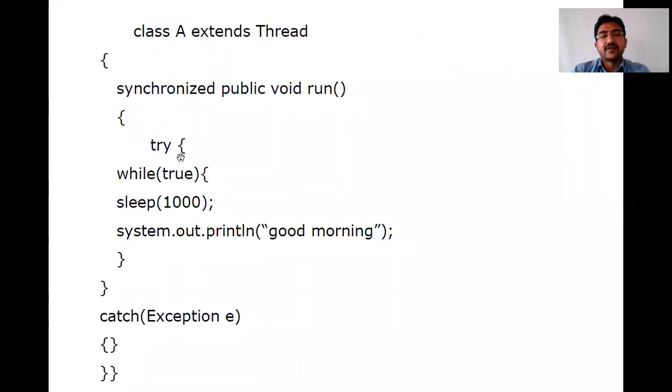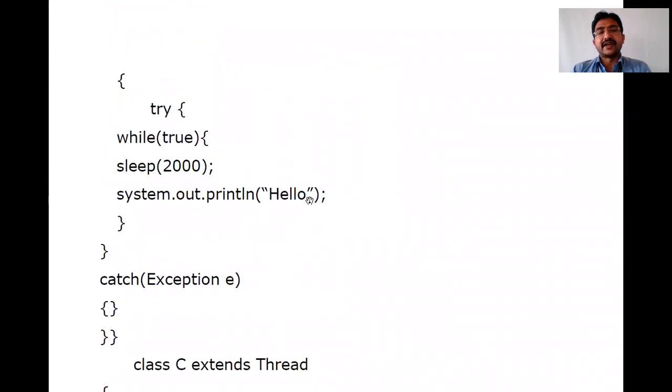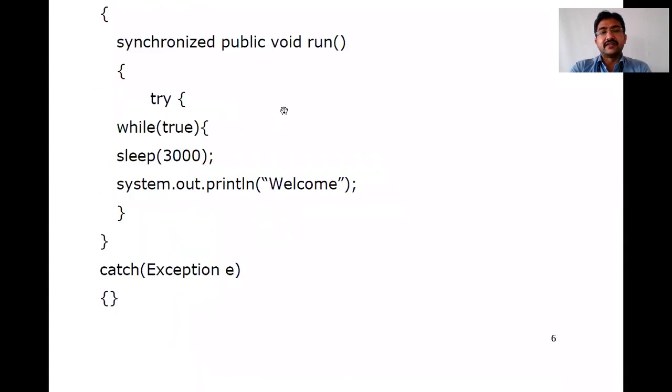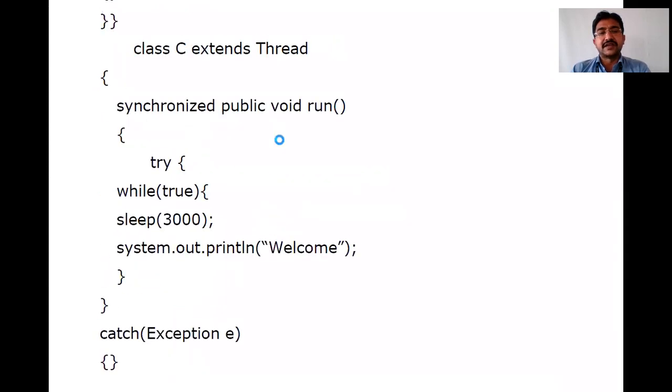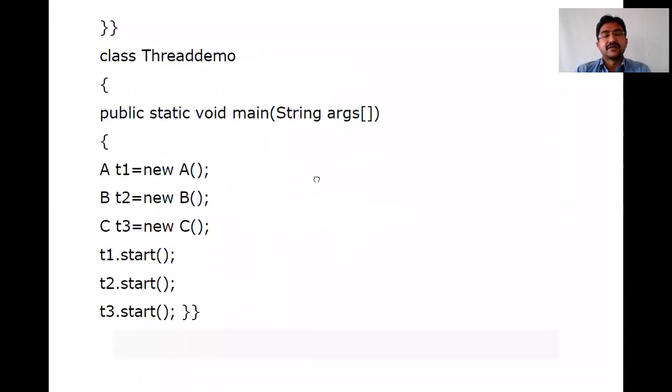In run, it calls the try and sleeps. For every 1 second, it displays good morning. In the first second it goes to sleep, and once it wakes up, it displays good morning. We create T2 for class B: for every 2 seconds, it displays hello. And T3 for class C: for every 3 seconds, it displays the welcome message. So in the main method we create 3 objects, T1, T2, T3, and call T1.start, T2.start, T3.start.